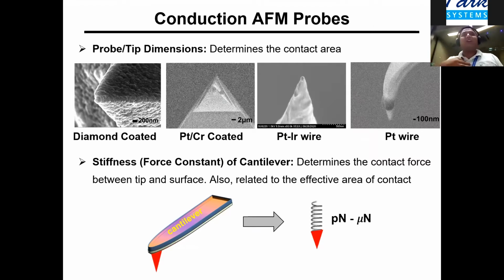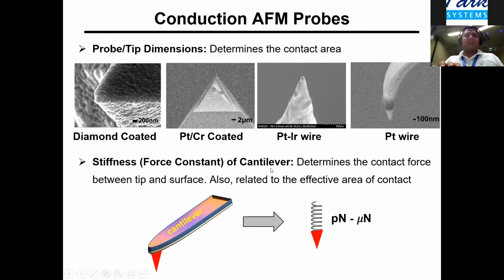What we have found in our experiments is that a few tips work nicely and give reliable results, for example diamond coated tips and metal wire levers, such as platinum iridium wire levers or platinum wire levers. They last long and can give reliable data. Sometimes we can also use coated tips, but these are not so reliable and they wear out pretty quickly.